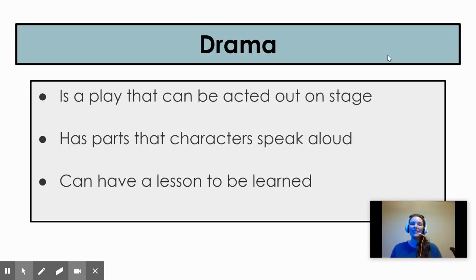What is a drama? A drama is a play that can be acted out on stage. A drama has parts that characters speak aloud, and a drama can have a lesson to be learned for the reader.